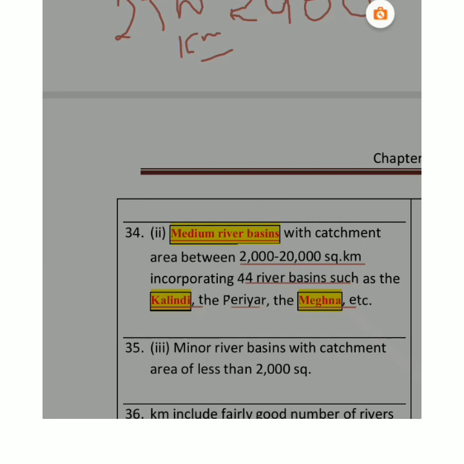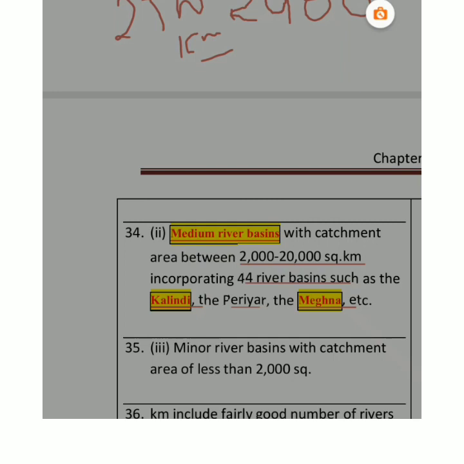Then you can see in figure 3.1 which is there in the book, right? Maximum rivers have their source in Himalayas. Can you name the reason? Why do the maximum rivers have their source in Himalayas, and why are northern rivers mainly parallel in nature, right?